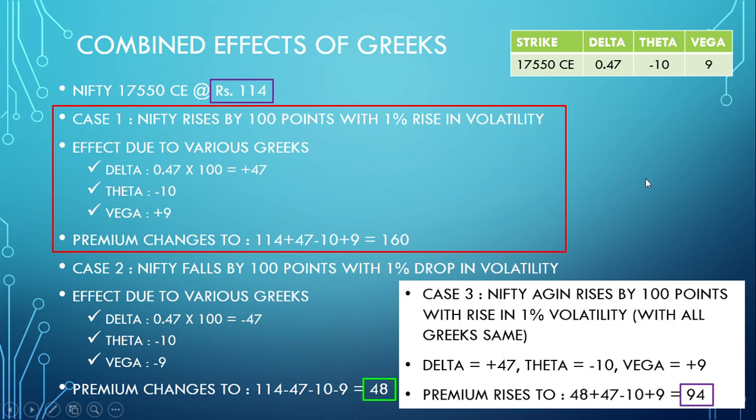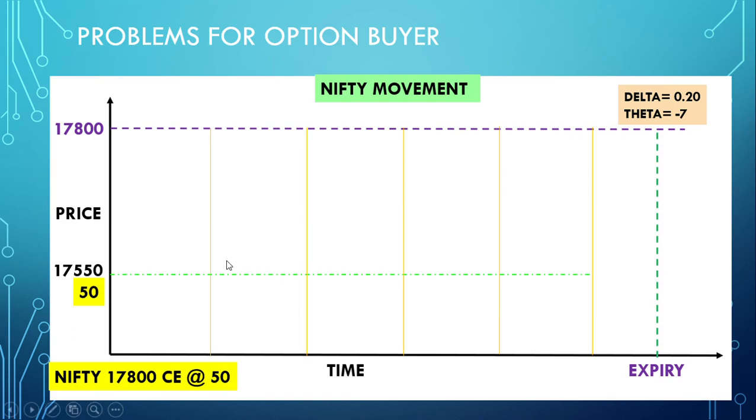Now let's understand this with the help of a comparative graph of how the Nifty moves. So what is the problem for an option buyer? I'll just brief you on what an option buyer faces. This is the x-axis, time, this is the expiry point, and this is the y-axis, which is price. We are somewhere around 17,550. We want to buy a Nifty 17,800 call option at 50 rupees premium with a view that Nifty will go above 17,800 and we will get profits.